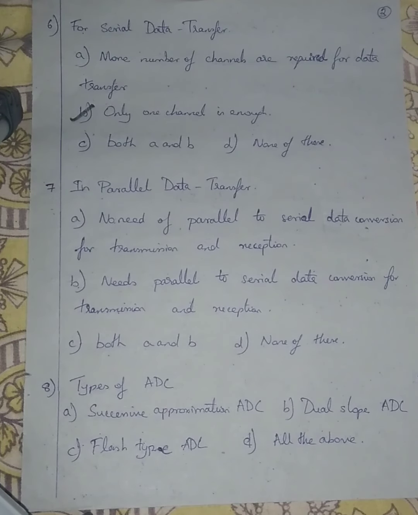Question number 7. In parallel data transfer type, option A: no need of parallel to serial data conversion for transmission and reception. Option B: needs parallel to serial data conversion for transmission and reception. Option C: both A and B. And option D: none of these. For parallel data transfer type, we don't need a parallel to serial data conversion for transmission and reception.